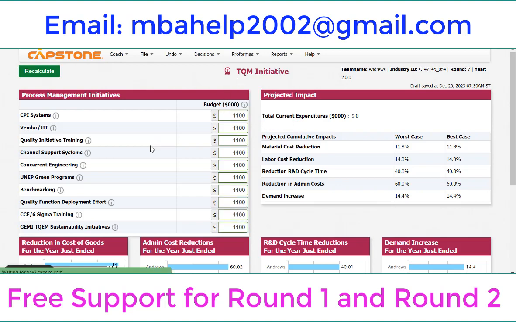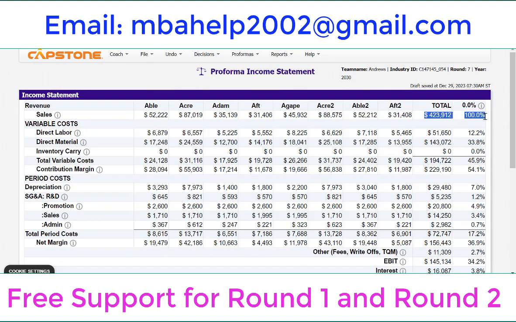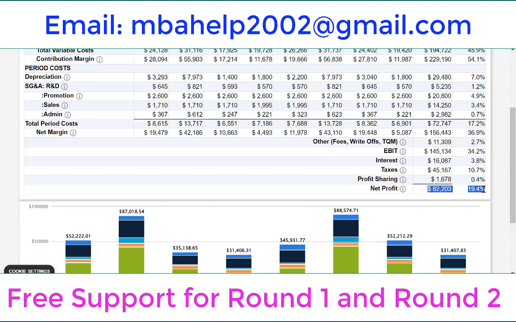Income statement. So we have the top sales here, very high, 54% contribution margin and 19.4% net profit, really a very top result.